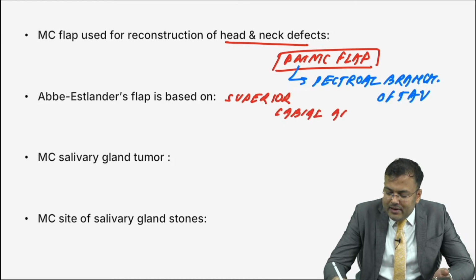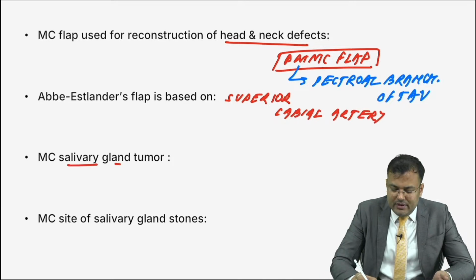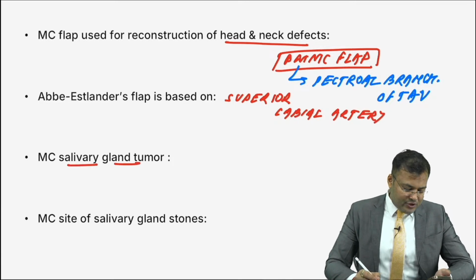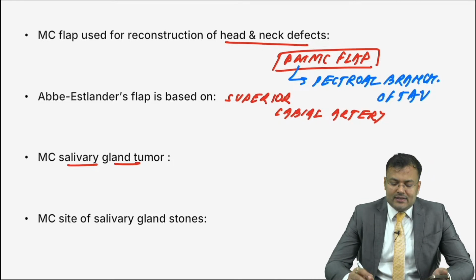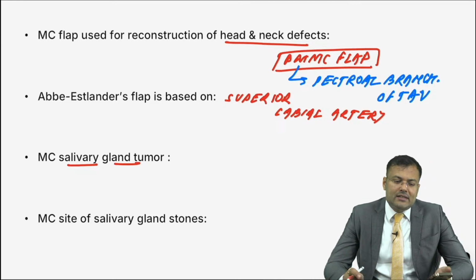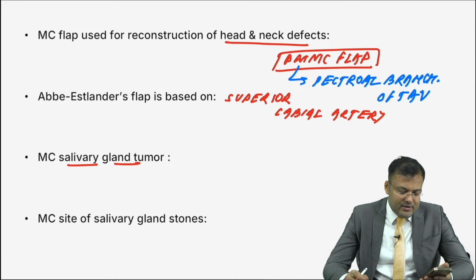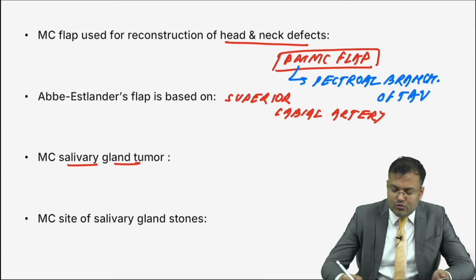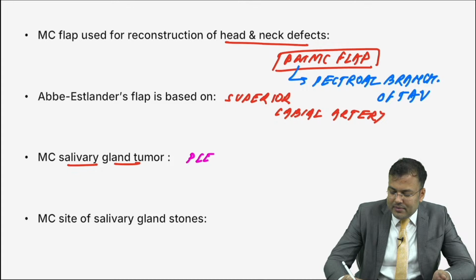Next, what is the most common salivary gland tumor? Easiest question. Let me see who has the fastest finger here. Pleomorphic adenoma, Sidhu Swami. Very good. This is pleomorphic adenoma.